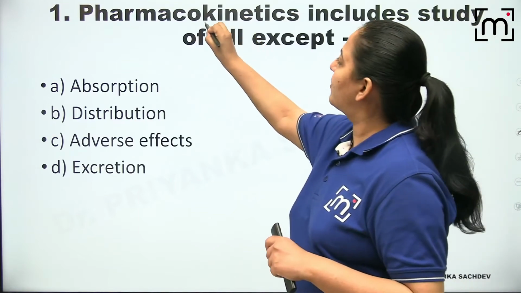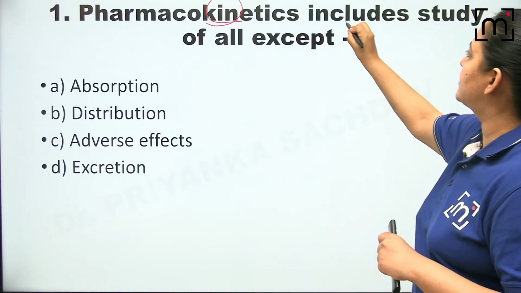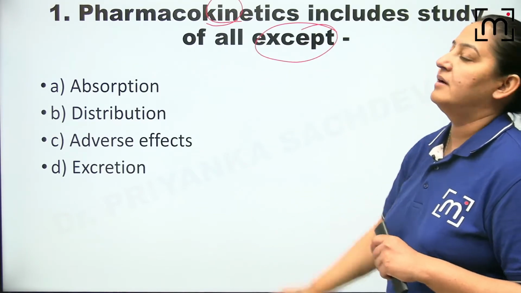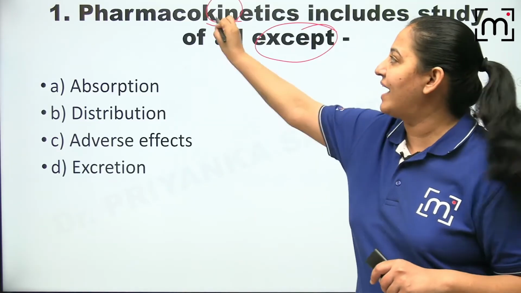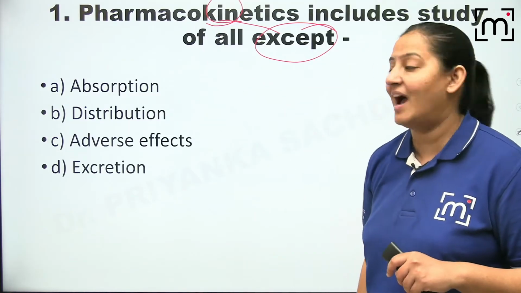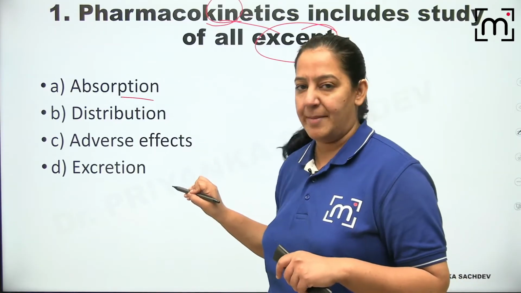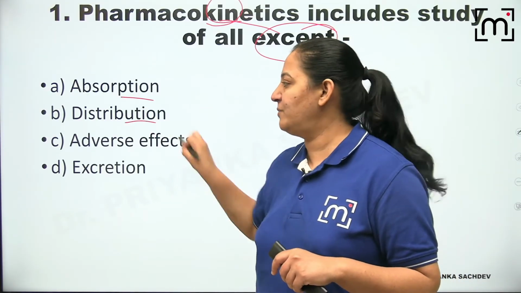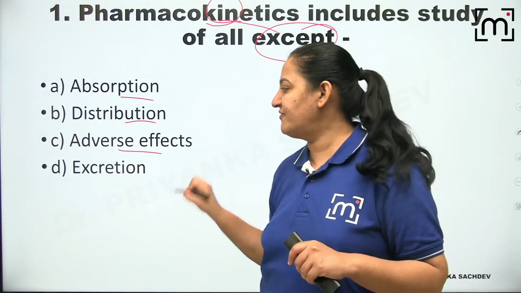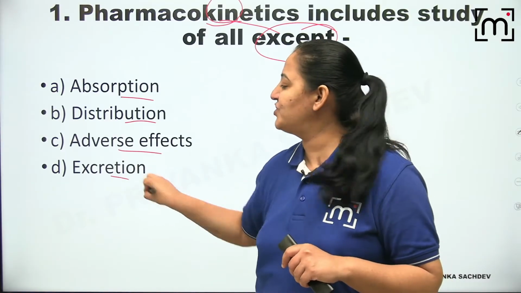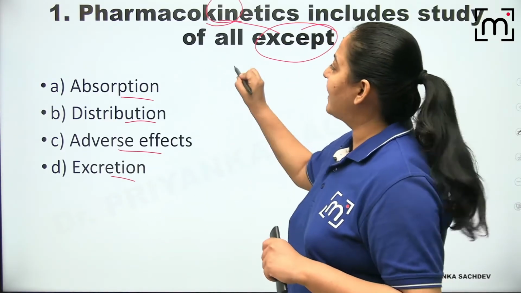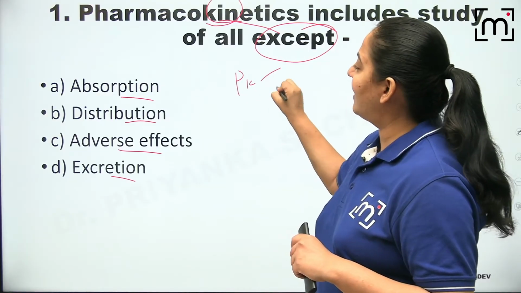So pharmacokinetics includes all of the following except. I am asking except. Pharmacokinetics में क्या नहीं आता है? Your options are in front of you. Absorption आता है कि नहीं आता है? Distribution आता है कि नहीं आता है? Adverse effects आते हैं कि नहीं आते हैं? और excretion आता है कि नहीं आता है? Pharmacokinetics में 4 चीजें आती हैं, क्या नहीं आता है?